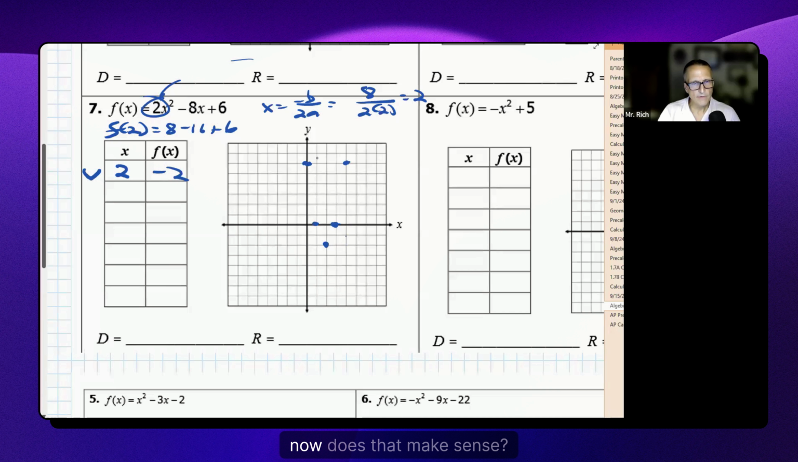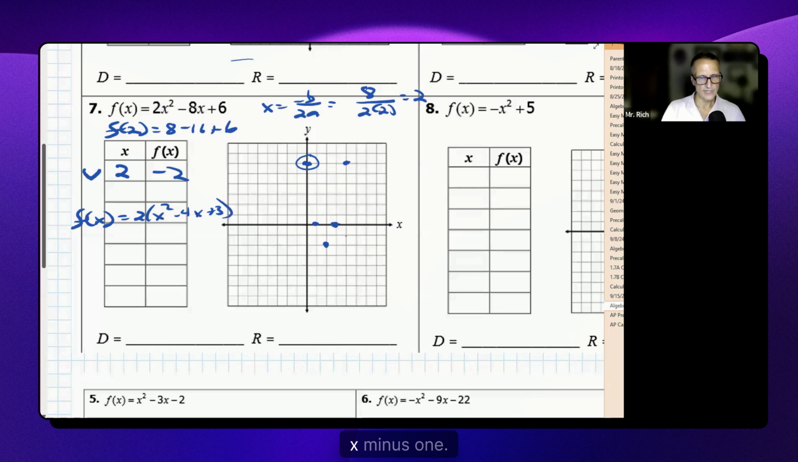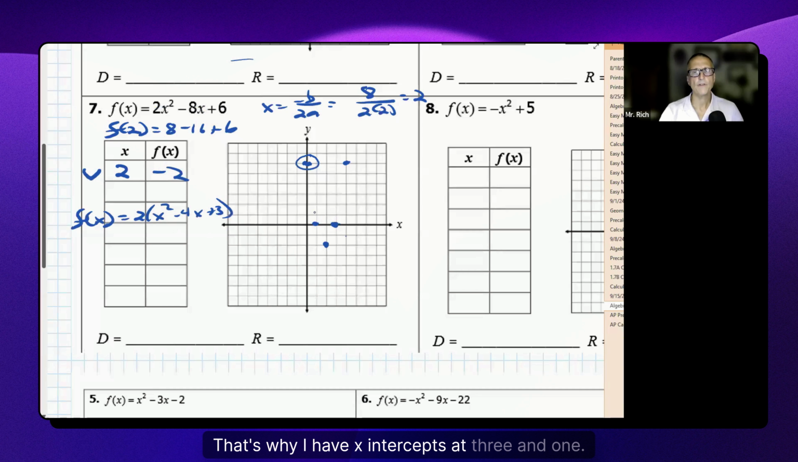Now, does that make sense? Let's see if this even makes any sense. It looks like my y-intercept, I landed on 6. Well, sure. Look what f of 0 is. It's 6. It works. This shows me I landed exactly at 1 and 3 for the x-intercepts. Does that have x-intercepts at 1 and 3? I don't know. Let's factor out that GCF. It would be x squared minus 4x plus 3. Sure, that factors into x minus 3 times x minus 1. That's why I have x-intercepts at 3 and 1.